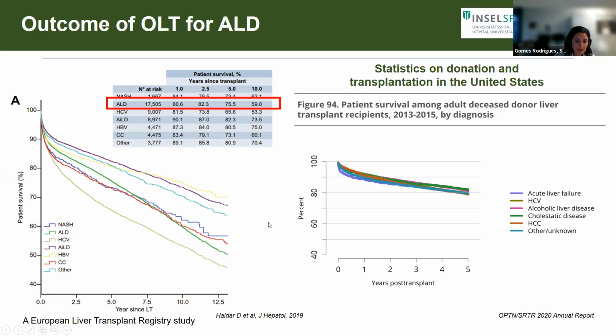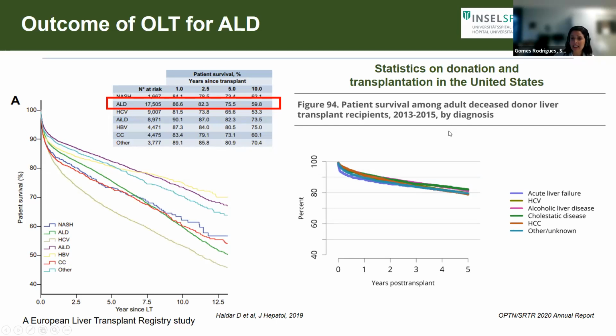And here, also from the European Liver Transplant Registry, what about survival? Are the outcomes different for ALD patients in comparison to other etiologies? Well, here we see ALD is in this green line, and it's in the middle of the pack. It's pretty much similar to other ones. There are other diseases that have better outcomes, such as Hep B or autoimmune liver disease, but it's on par with metabolic liver disease, the other growing cause of referral. And when we look at 1 and 5 year survival for patients with ALD, we see that it's quite good, 87% and 75%.